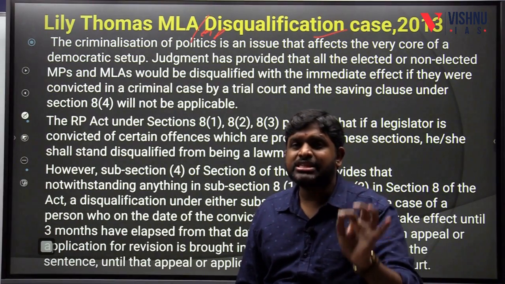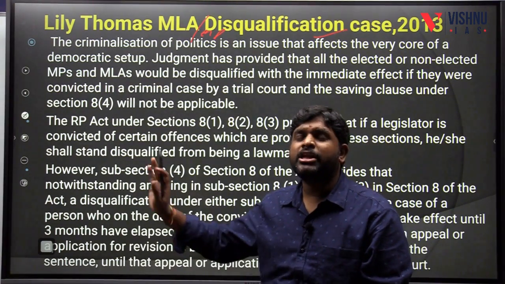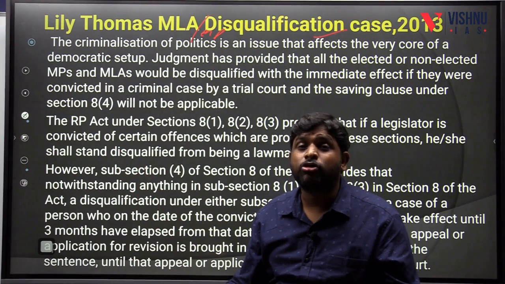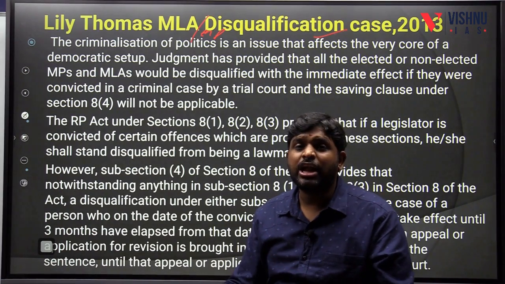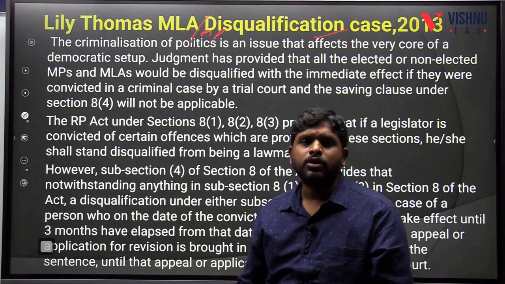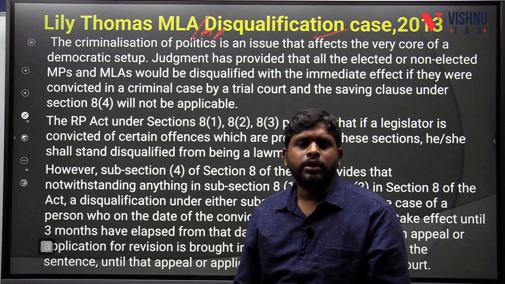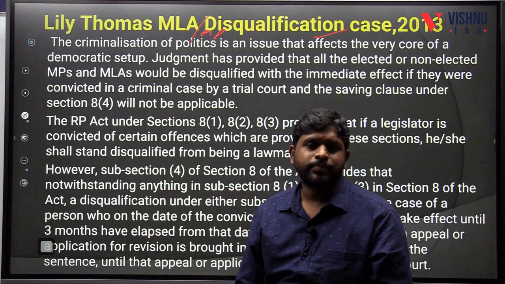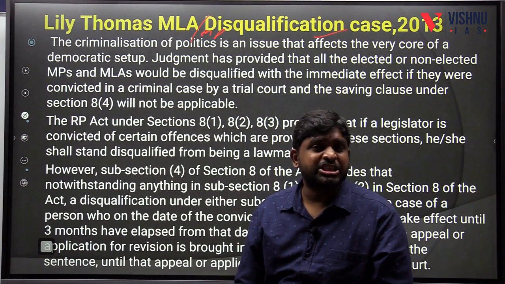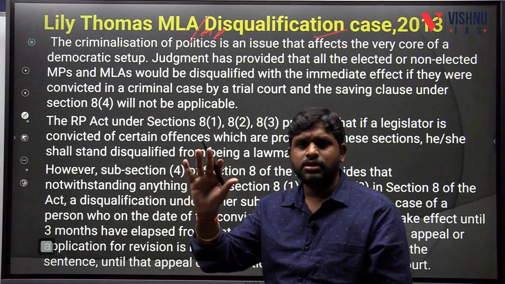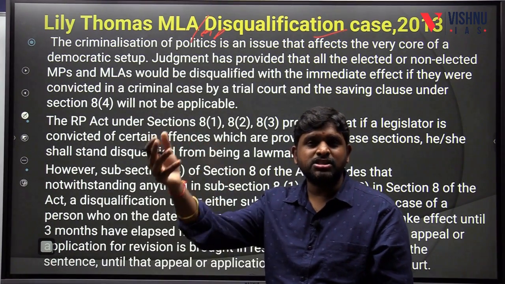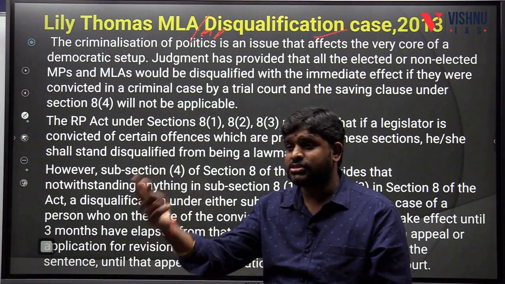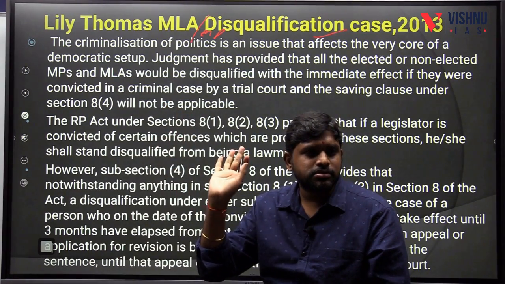if any person is convicted of some of the offences mentioned in Section 8 clauses 1, 2, 3, he will be disqualified at that particular moment itself, and he is not allowed to contest the elections. These include POCSO, prevention of sexual offences against children, rape, murder, sexual assault, or Section 420 cheating. If such offences are proved in the court of law, he will be disqualified and not allowed to contest elections under Section 8 clauses 1, 2, 3.